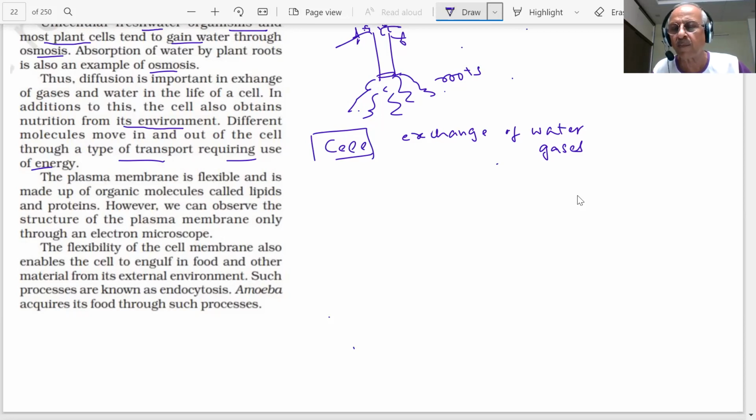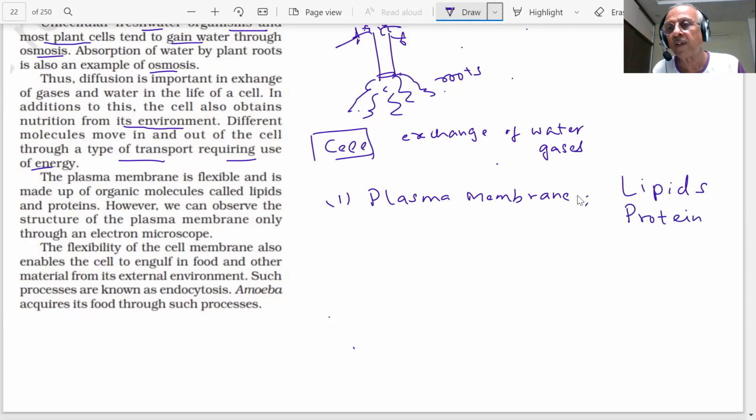In plants, the plasma membrane is flexible and is made up of organic molecules. What is this plasma membrane made up of? What do you mean by flexible? It is not rigid. It can change its shape. It is made up of organic molecules. What organic molecules? They are called lipids and proteins. They are made up of lipids and proteins.